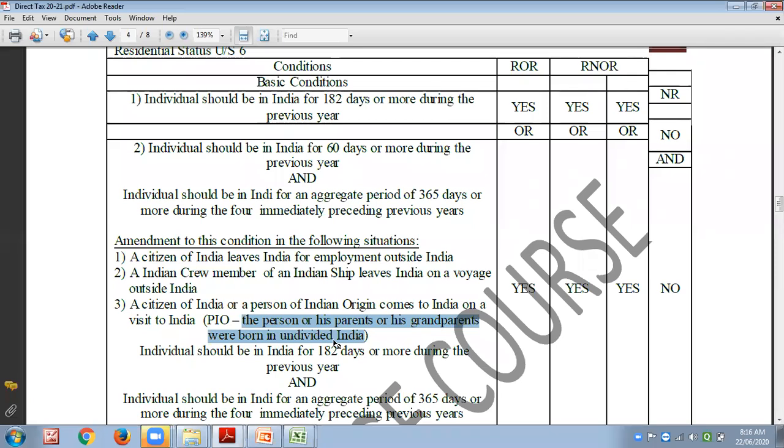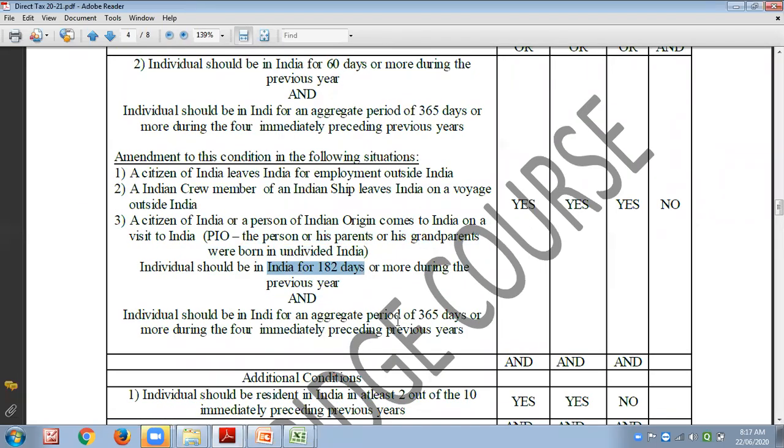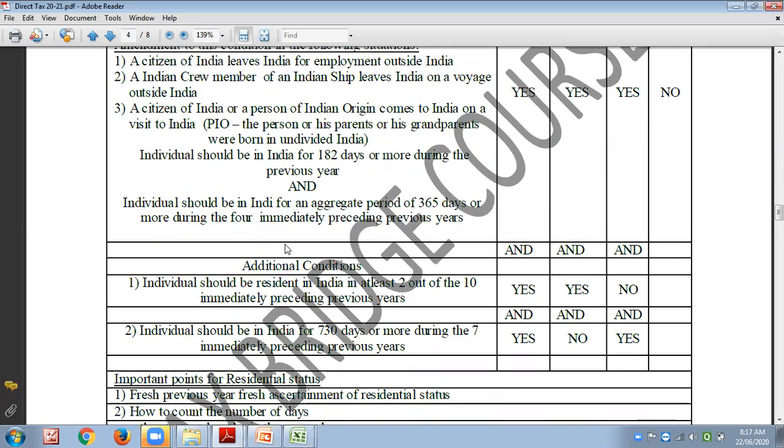Residential status purely depends on how many days you are residing in India. So for them, only one condition, 182 days, not 60 days. Okay? And 365 days. These two are important. I hope this is clear.